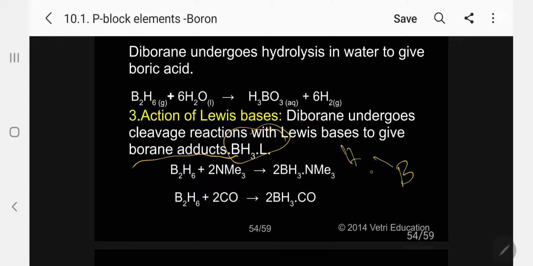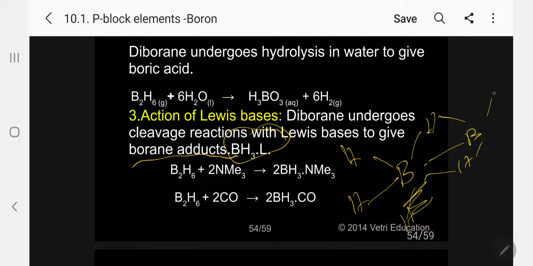Normally, this is borane. Kindly follow. This is diborane, which we are going to see later.